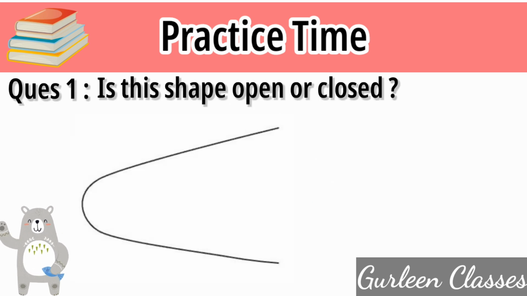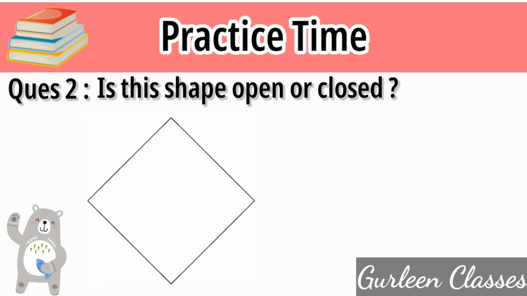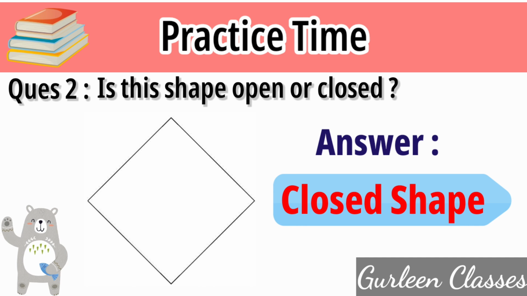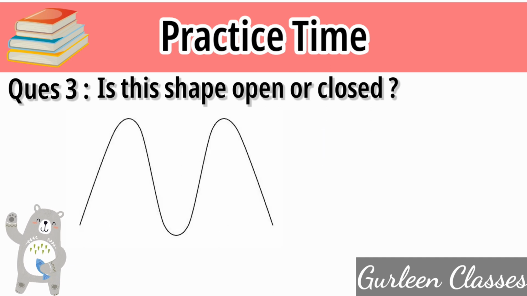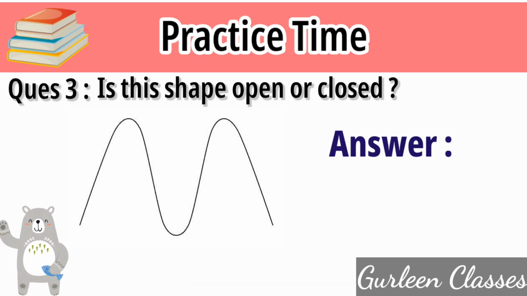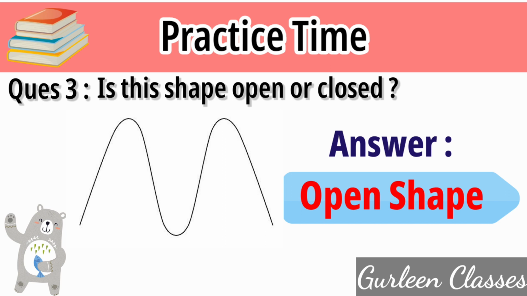So question 1, is this shape open or closed? So in this shape there is a gap. So which type of shape it is? Answer, open shape. Question 2, is this shape open or closed? So in this shape you can see there is no gap. Answer, closed shape. Question 3, is this shape open or closed? So in this shape there is a gap. So answer, this is an open shape.